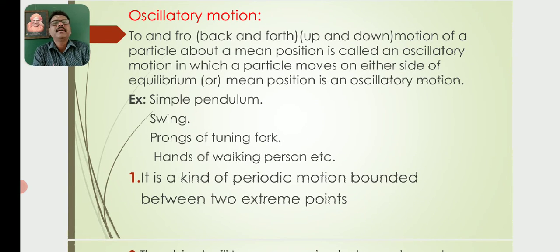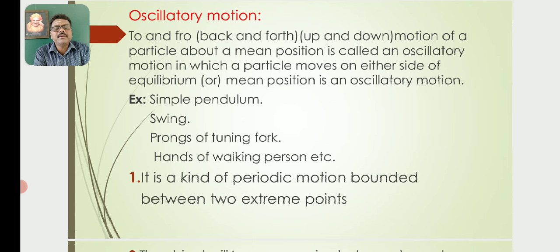So today I will discuss oscillatory motion, the so-called simple harmonic motion. To and fro, back and forth, up and down motion of a particle about a mean position is called an oscillatory motion, in which a particle moves on either side of the equilibrium or mean position.